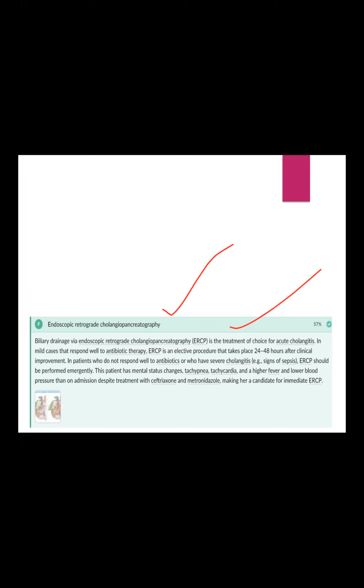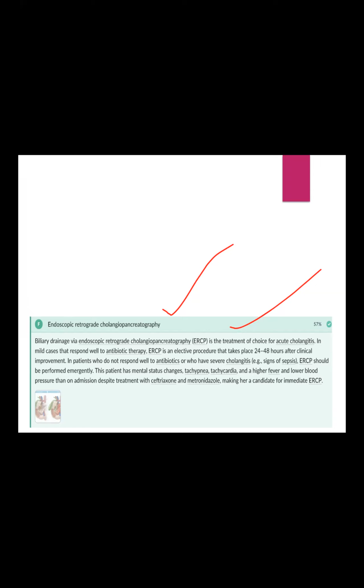In mild cases that respond well to antibiotic therapy, but here ALP is high, WBC count is high. ERCP is an elective procedure, to take place 24 to 48 hours after clinical improvement. We already started IV fluid, we already started antibiotic. But patients who do not respond well to antibiotic or who have severe cholangitis, signs of sepsis, ERCP should be performed emergently.